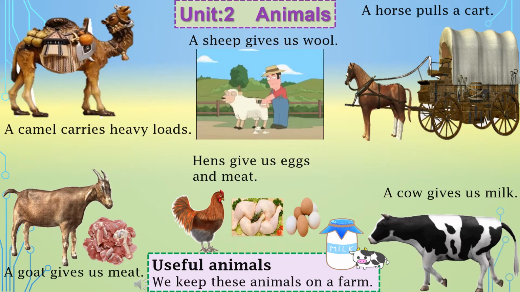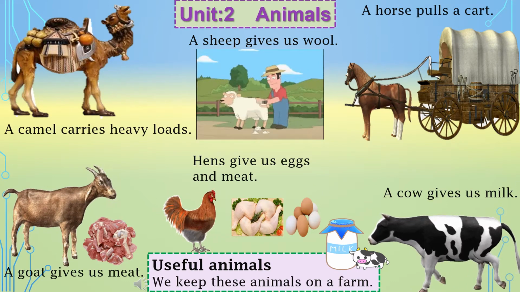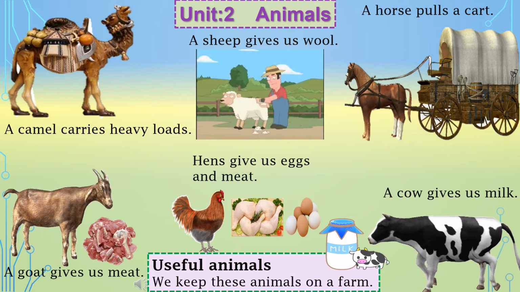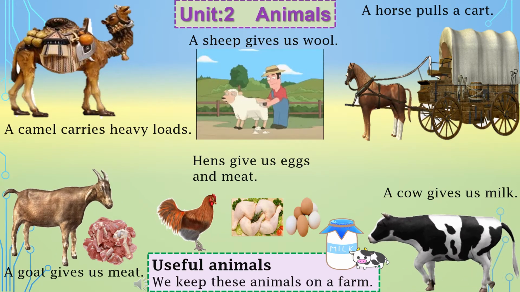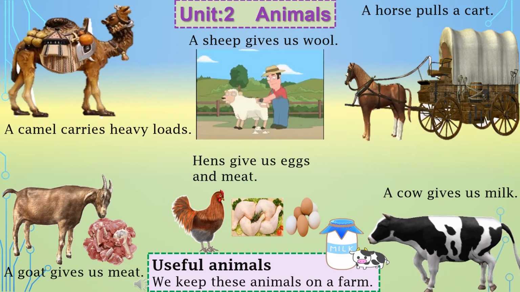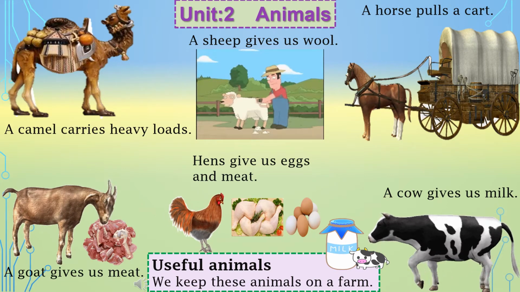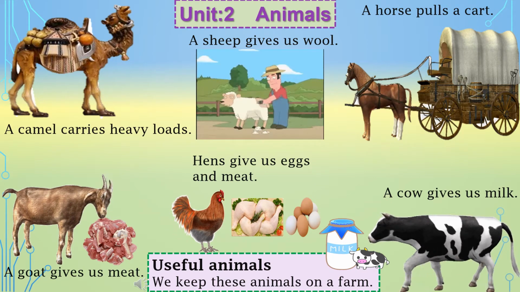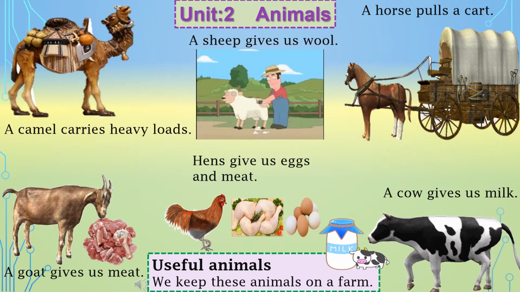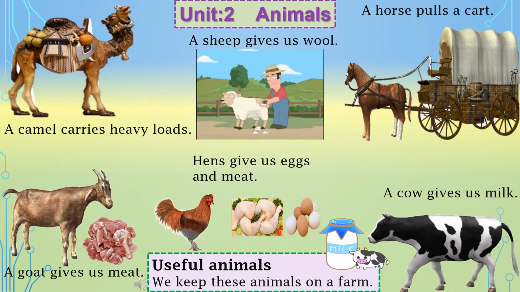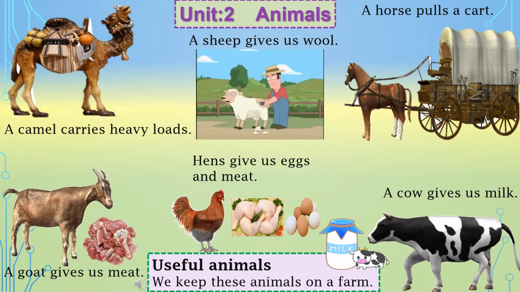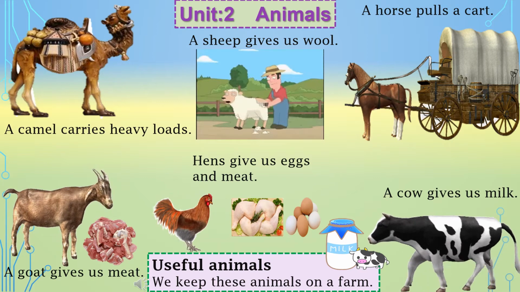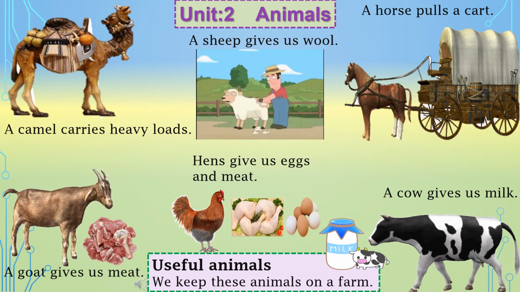Animals like cows, buffaloes, and goats provide us milk and meat also. We eat the meat of cow and goat, and we drink the milk of cow, buffalo, and goat. And you know from where we get eggs? We get eggs from hen and duck also, but usually we eat the eggs of hens.